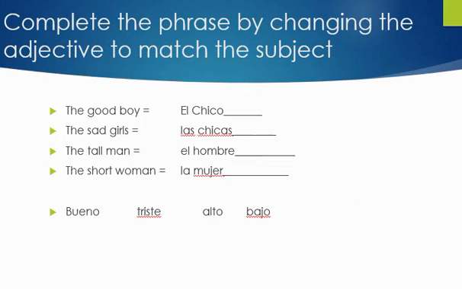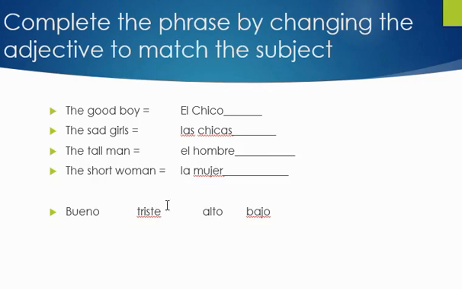And here are a few exercises. This is an exercise to try out your hand at using adjectives. So if I wanted to say the good boy, you'd want to say el chico, and then we find the word for good, bueno. Because the word chico is already masculine, you do not have to change the O in bueno. The sad girls, las chicas, the word for sad is triste.